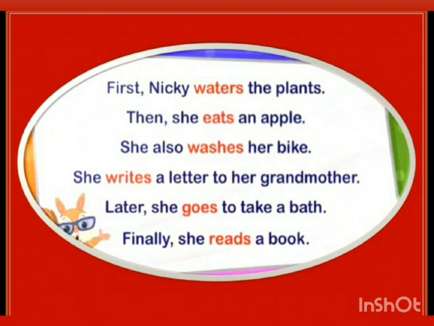Next, she eats an apple. In this sentence, eats is the action word, that is the verb. She also washes her bike. Over here, washes is the verb.